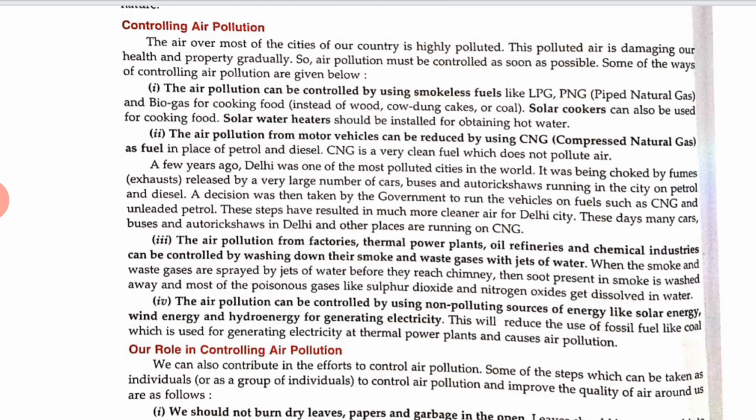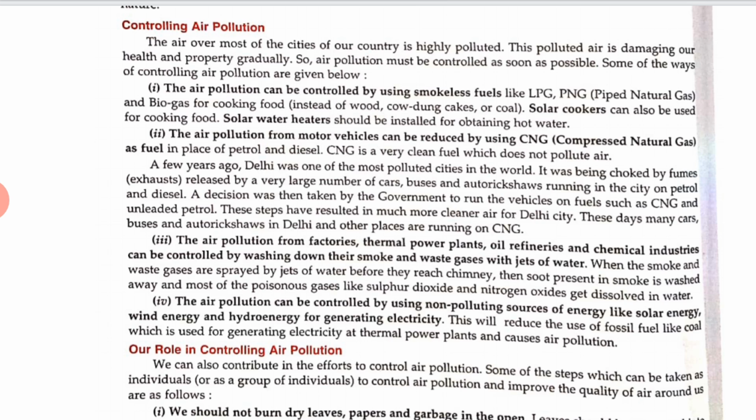First of all, let's discuss a little about it. The air over most of the cities of our country is highly polluted, right? This polluted air is gradually damaging our health and property. So, air pollution must be controlled as soon as possible. Let's talk about some ways to control air pollution.